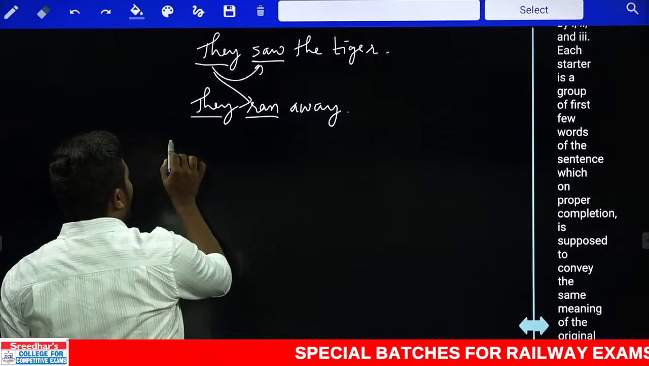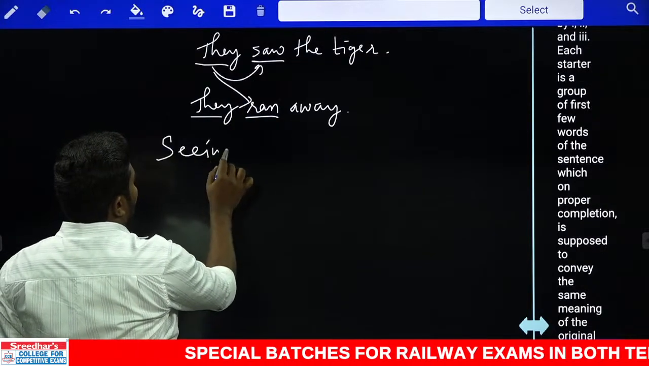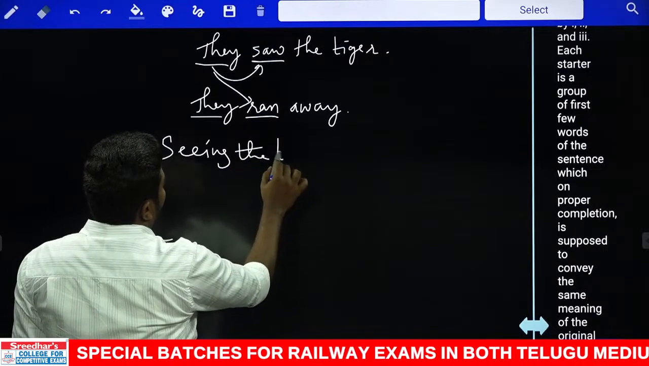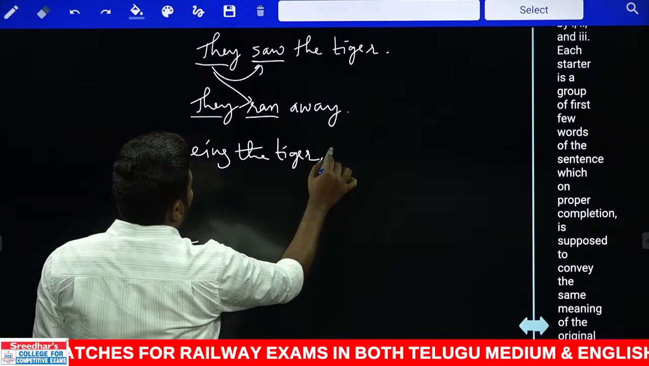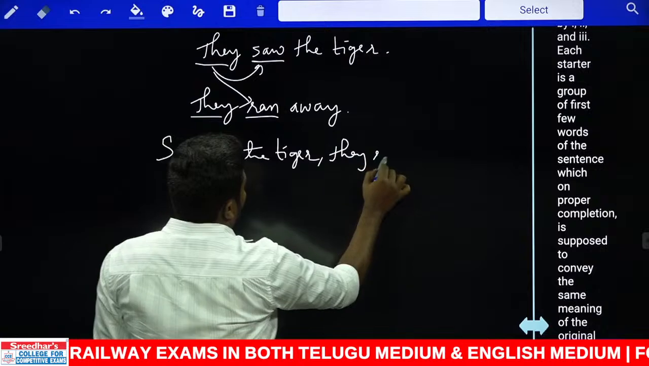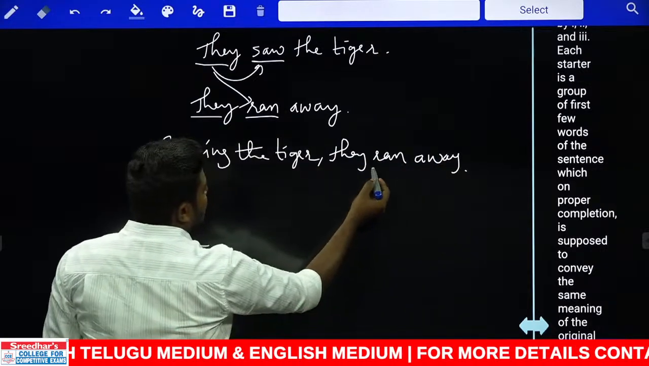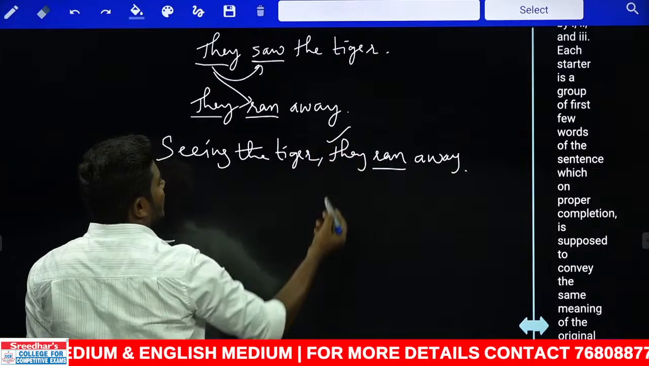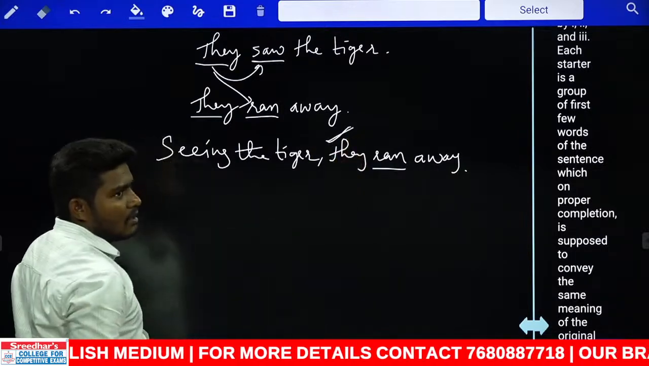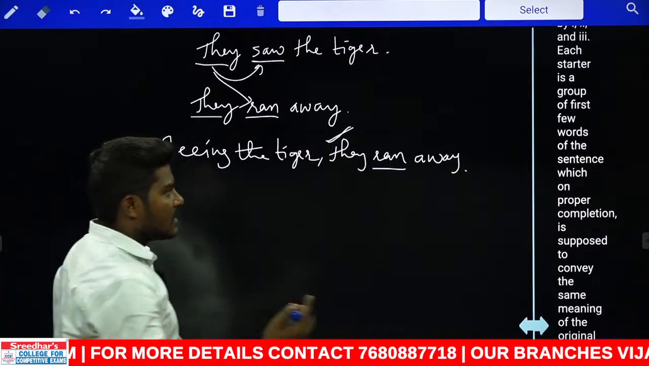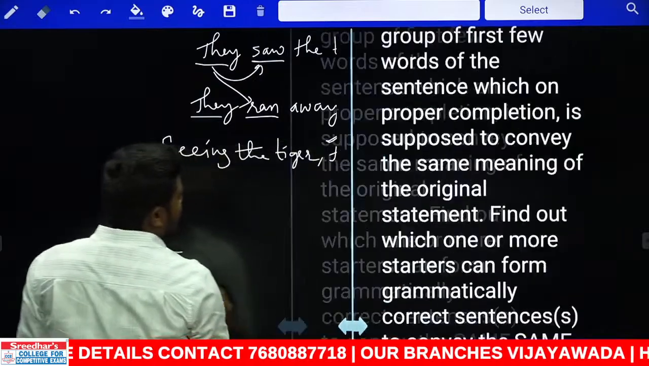In this case, we can say, seeing the tiger, they ran away. Now, who saw the tiger here? They saw the tiger. Who ran away? They ran away. The same subject is doing the two actions. In such a case, we can use the statement like that.